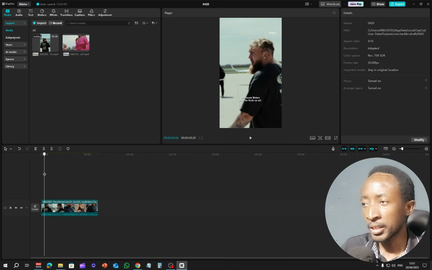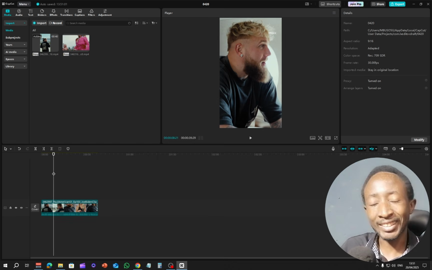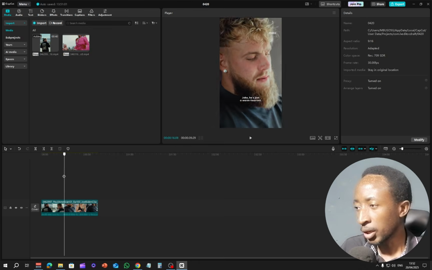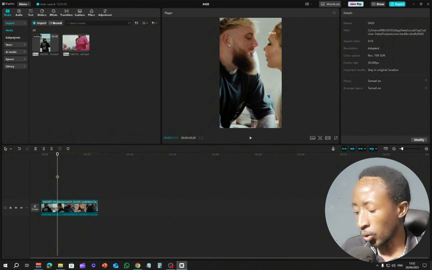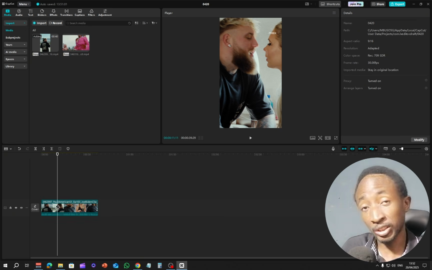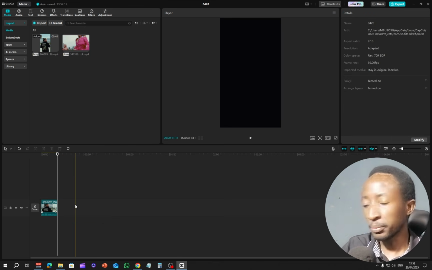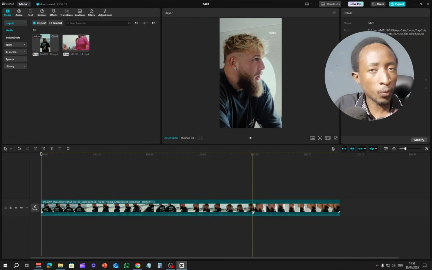So all we have to do now is to add some text. Now we only need at least 10 seconds of it. So anything above 10 seconds that we don't need, we'll delete it right here. All you have to do is click the B button, which is a shortcut for CapCut, to cut the video, select the part I don't need, and simply hit delete. When you are doing your first clips, make sure they are not more than 20 seconds, especially for your first clip.